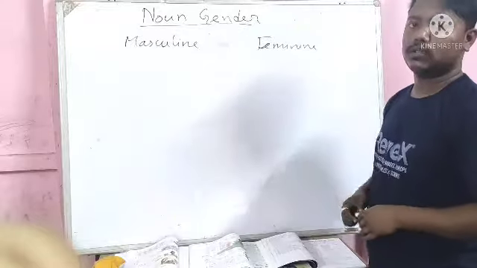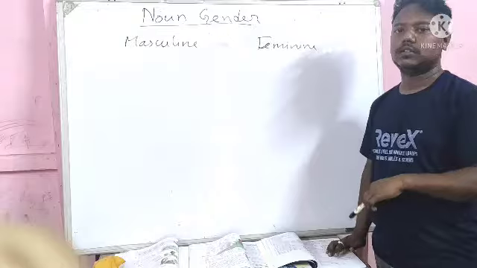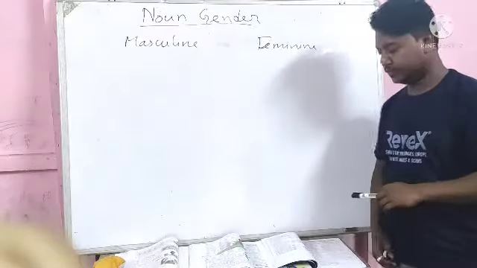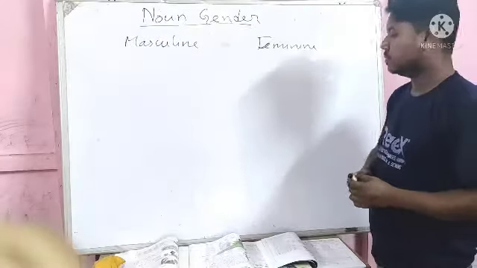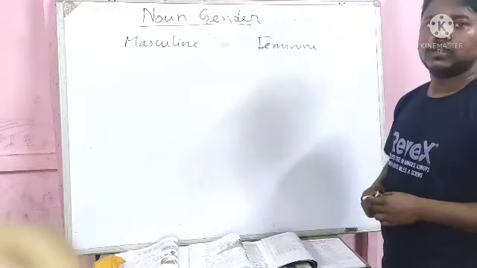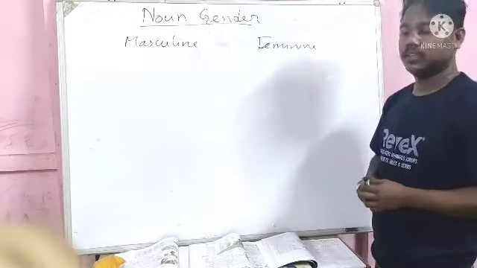There are some other words like uncle, aunt, father, mother, brother, sister. These are not so tough. You may get the image of them, then you can understand.